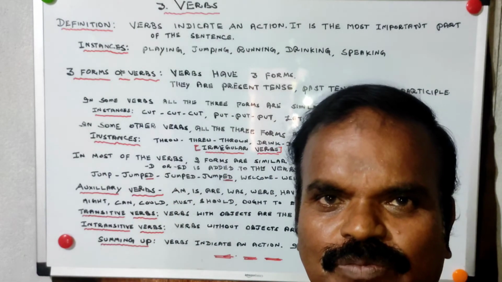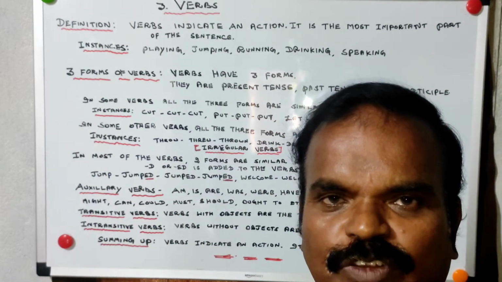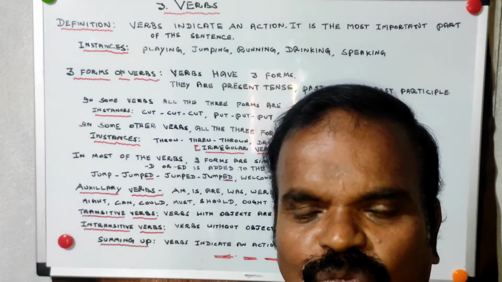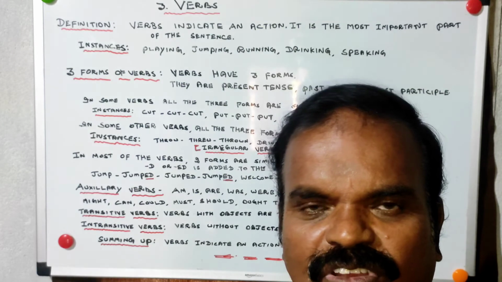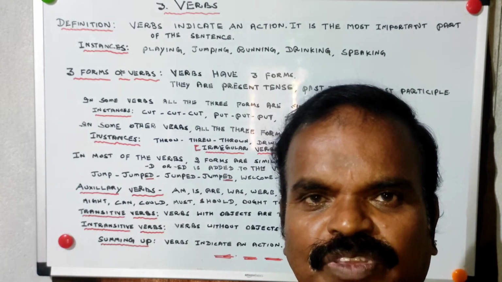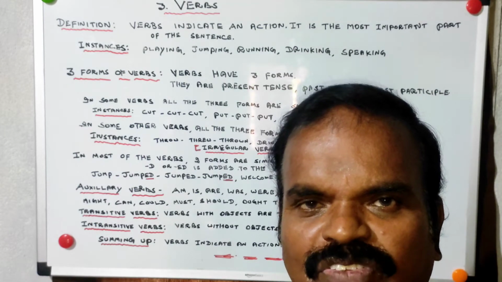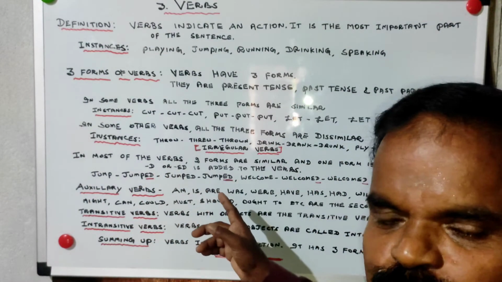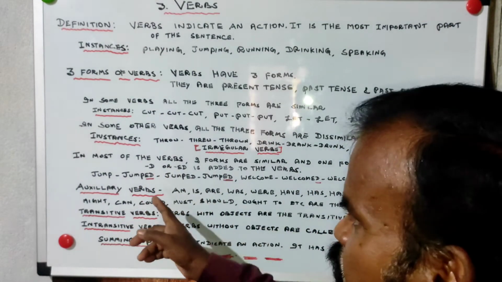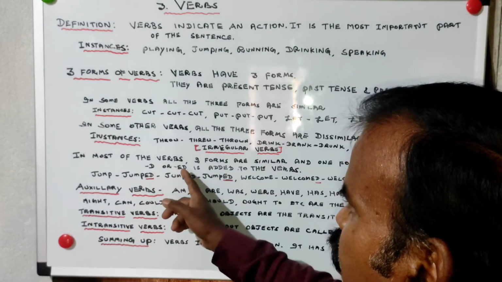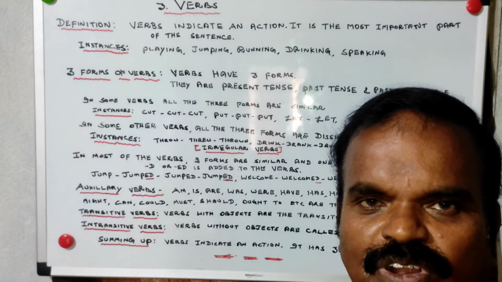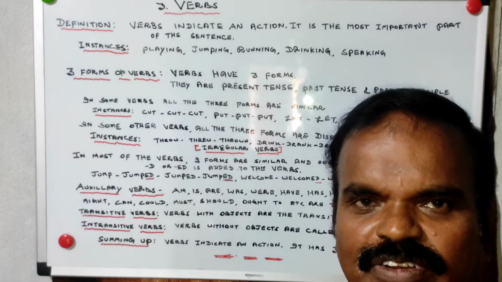Most of the verbs, the majority of the verbs, have two forms similar. Two forms, either present, past or third form, are similar. One form is different. Generally, in this category, they become past tense and past participle by adding D or ED. For example, jump, jumped, call, called.